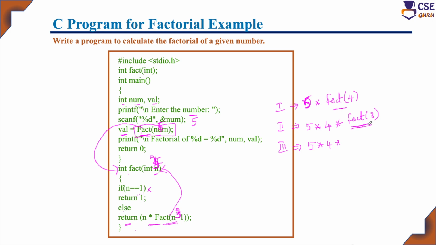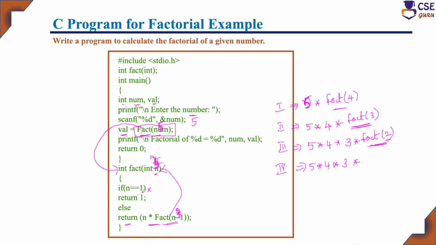For this fact of 3, with the n value 3, n is 3 into fact of n minus 1, 3 minus 1 is 2. Again the recursive call is made. So here the fourth recursive call it will implement. So here already 5, 4, 3 it is there, and here this function again calls itself. This is a recursive call with n value 2.